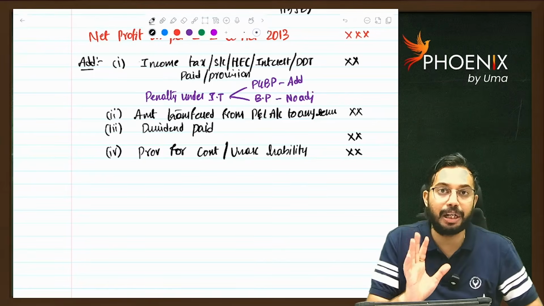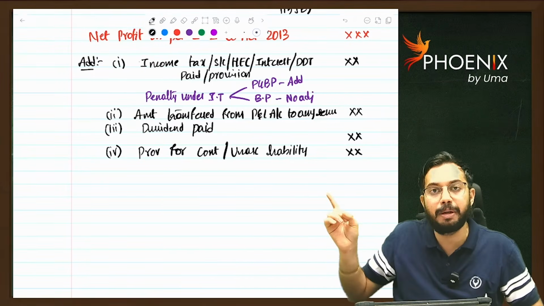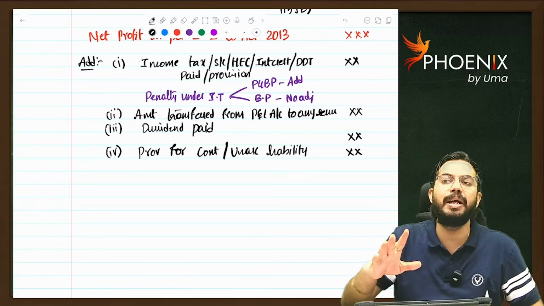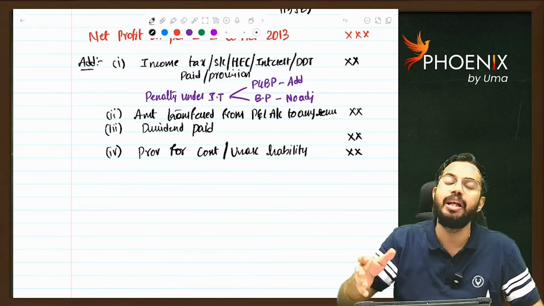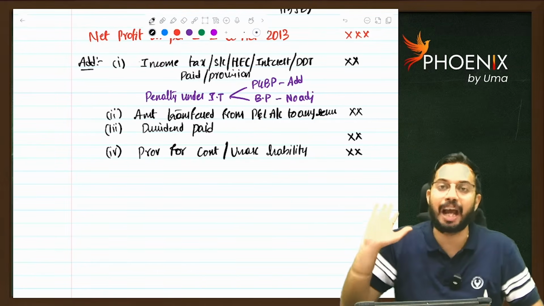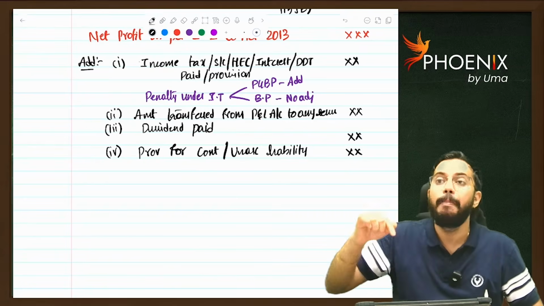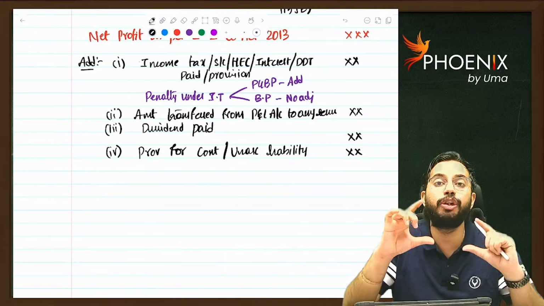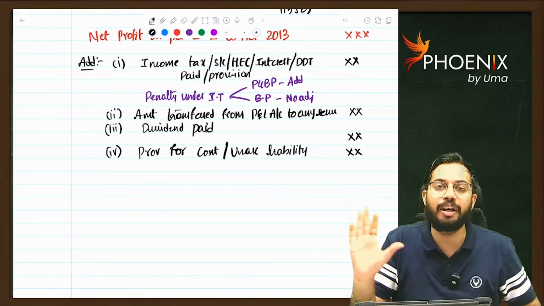See, this is the difference you need to remember. Under PGBP, any provision you will add back, whether it is scientific basis or actuarial valuation. But when you are calculating book profit, if any provision is created on actuarial valuation, that is not required to be added back.